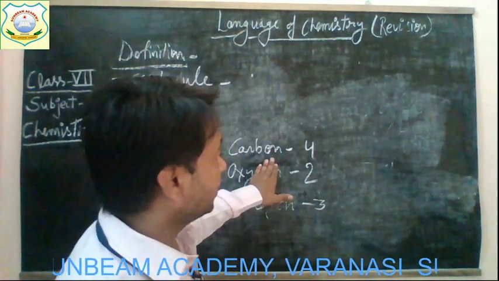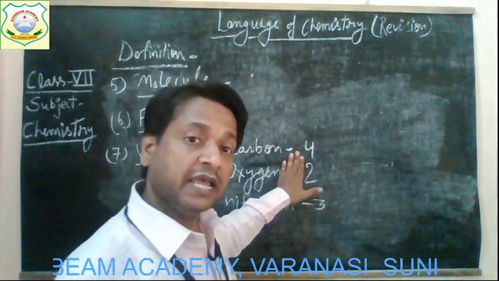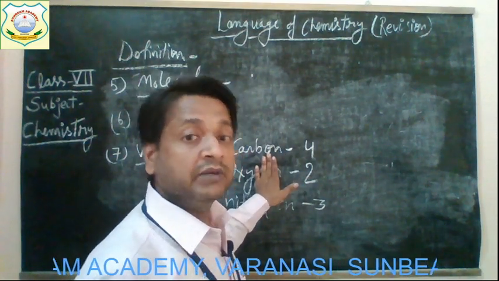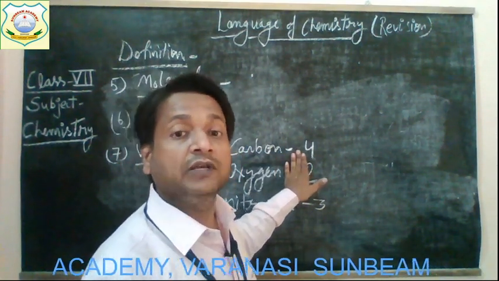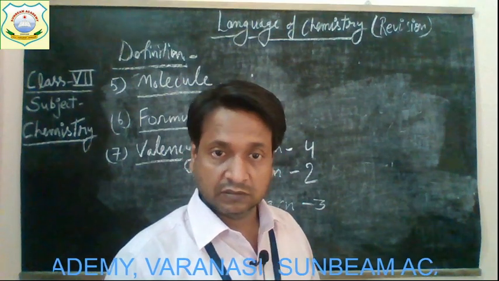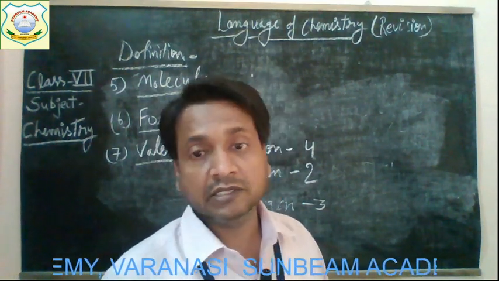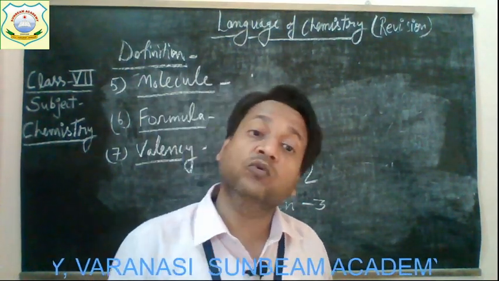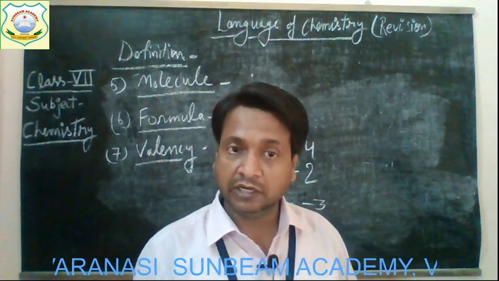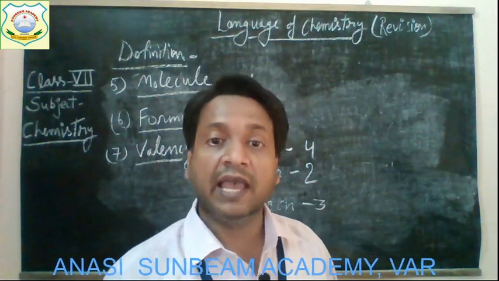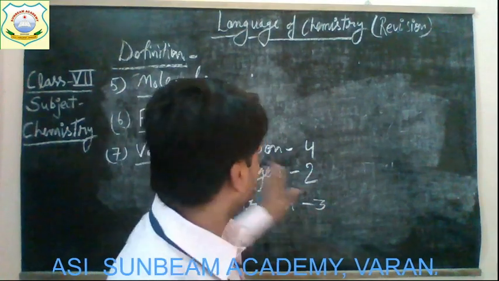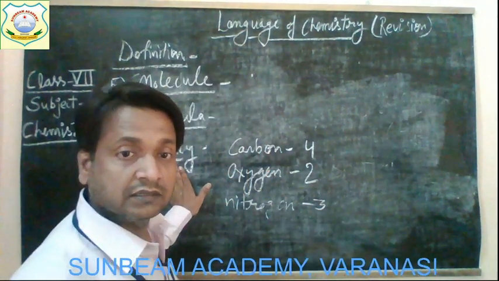So carbon has valency 4. It means that one carbon atom can combine with 4 other atoms because its capacity is 4 only. It cannot combine with more than 4. Got it? So this capacity of elements or atoms is known as valency.